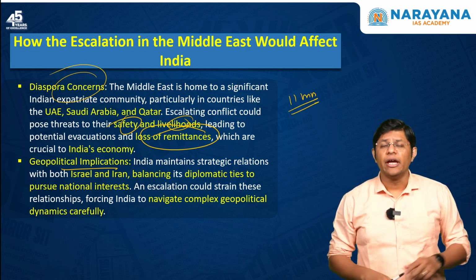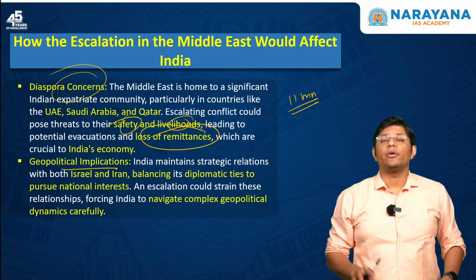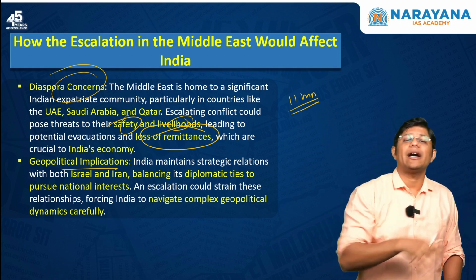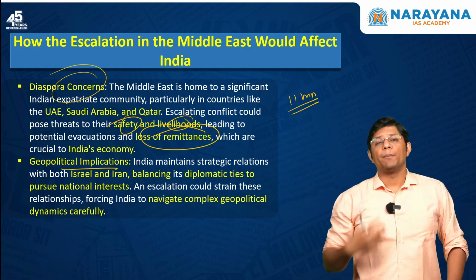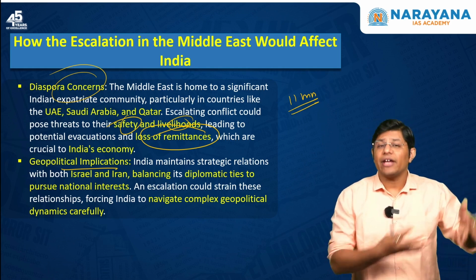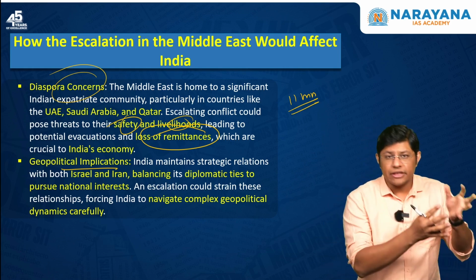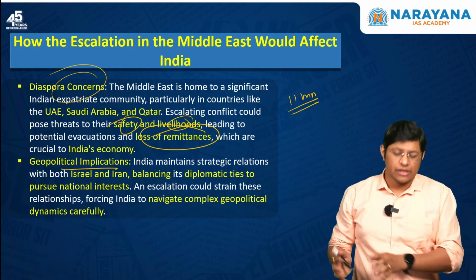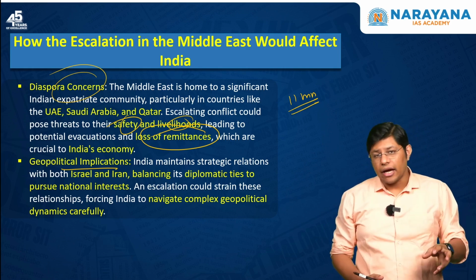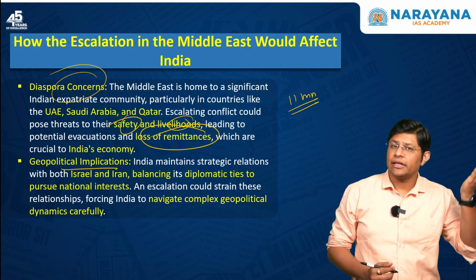And then for India's dominance in the world, we would need the support of the Middle East or the Arab countries. For example, a permanent seat in the United Nations Security Council. For that, we would need the support of the Arab states. So, here it is very important to balance diplomacy and national interest. So, this is how India might get affected because of the rising tension and challenges.